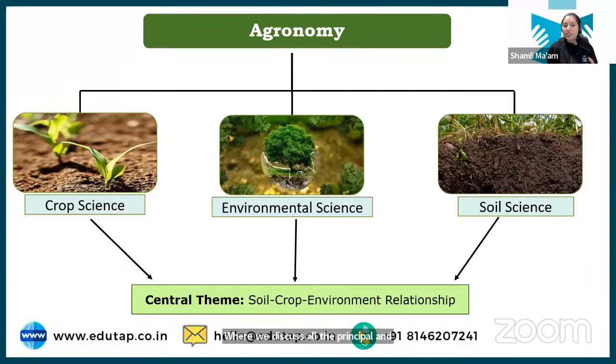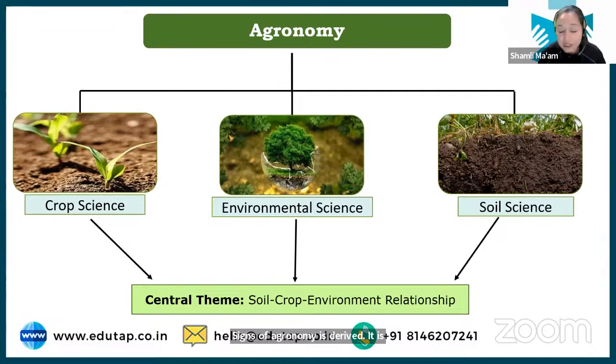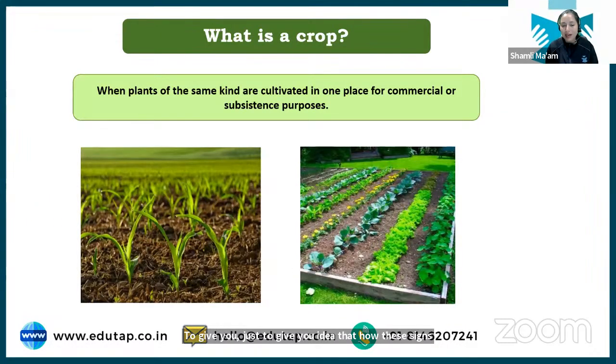Okay. So the central theme of agronomy, if we say, is the soil-crop-environment relationship. In agronomy, what we study about each crop is the soil-crop-environment relationship. Okay. This is just to tell you how the science of agronomy is derived. It is not going to come in your examination. Just to give you an idea of how the principles and practices of each crop are derived.